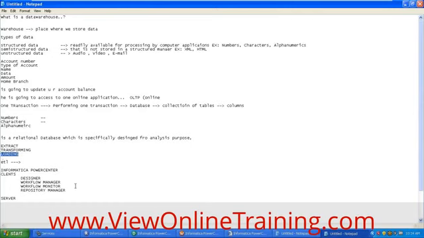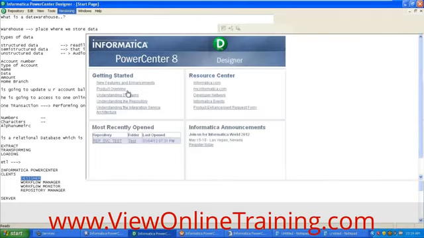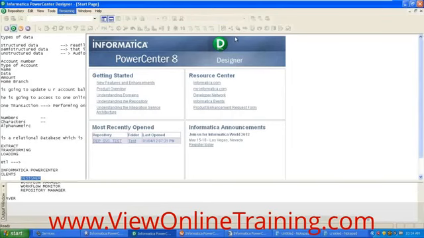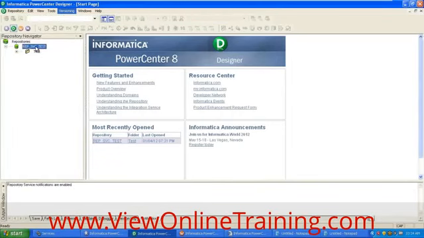Right, so now we will see the designer tool within Informatica PowerCenter. This is how the designer looks once you install Informatica PowerCenter. This is the repository. I will go through it in detail once we start the classes.